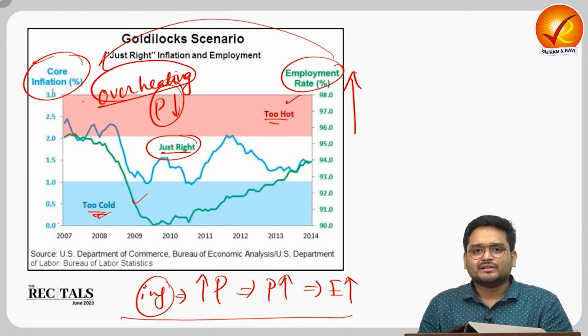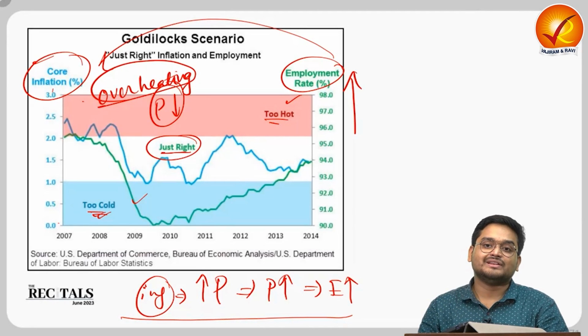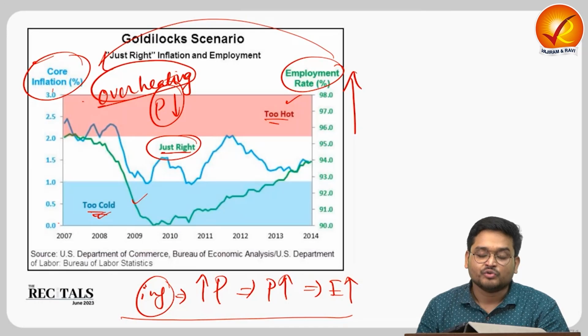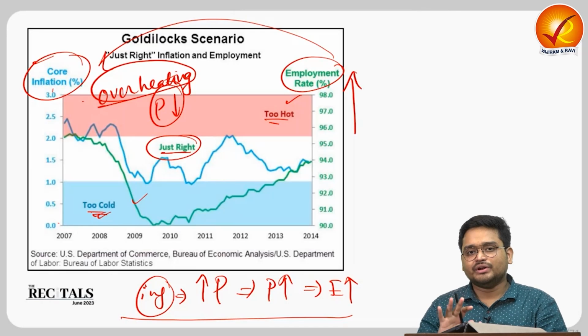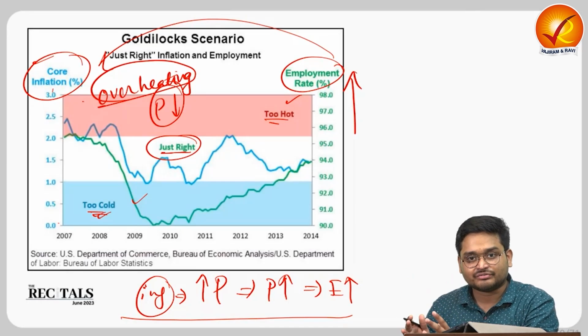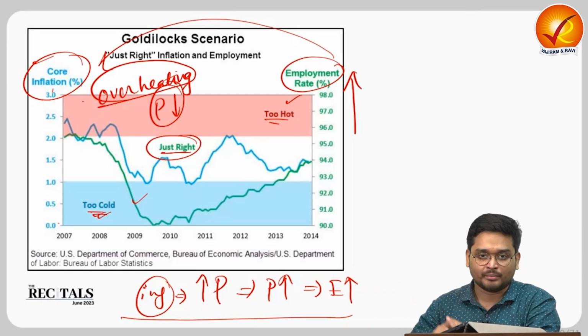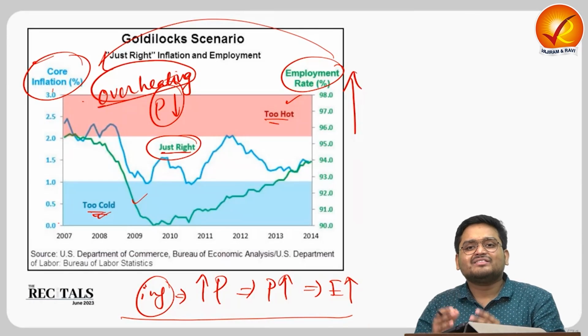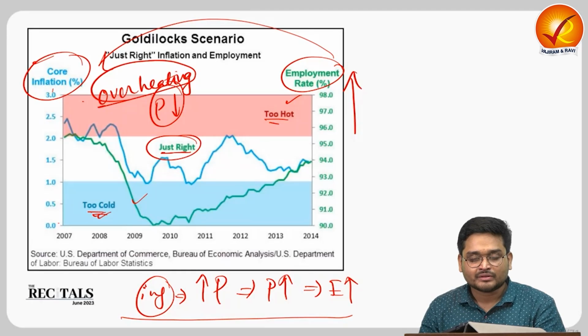That is why in economics we have something known as the natural rate of unemployment, which is known as NAIRU, but we will not go too deep into that. The economy by itself has some natural unemployment because there are scarce resources in the economy, right?